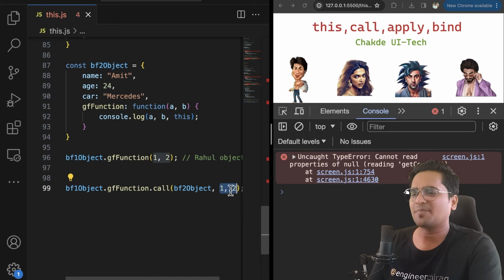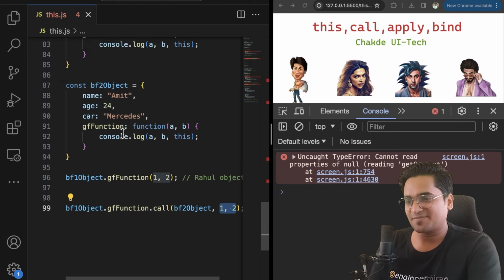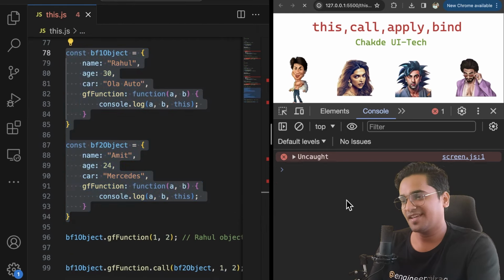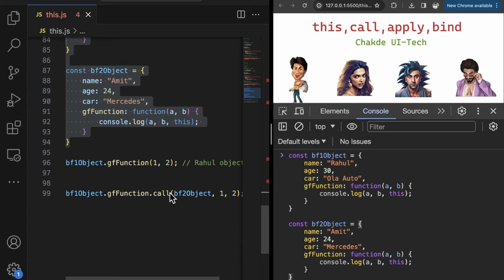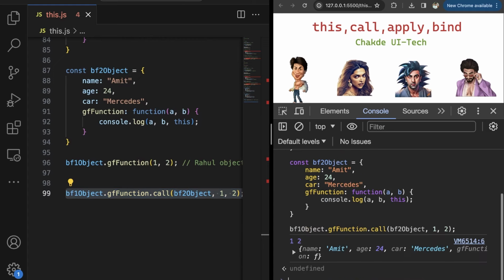And the rest are other parameters which it was expecting. It was expecting A and B, so we passed A and B, whatever the values are. Now what do you think is going to be the outcome in this particular case? You have two BFs. Earlier, although you were with BF1, you are actually getting called with respect to BF2. Let's execute it.